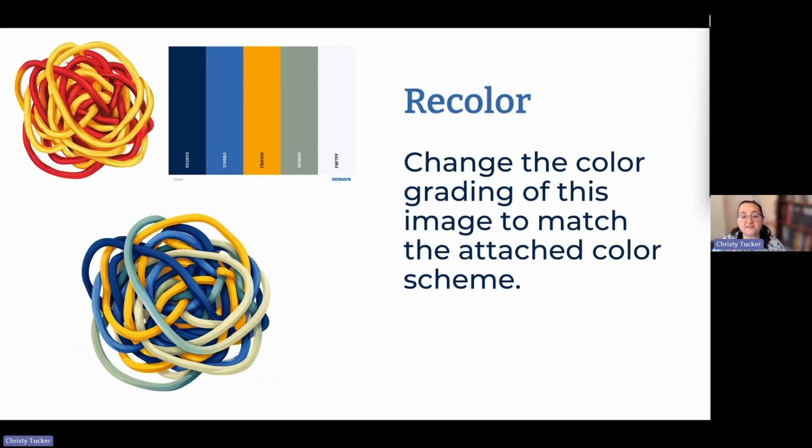You can also take existing images, upload an image of your color scheme, and say, change the color grading of this image to match the attached color scheme. This one was ChatGPT, but I tested it in Nano Banana last night. It should work in Copilot as well.